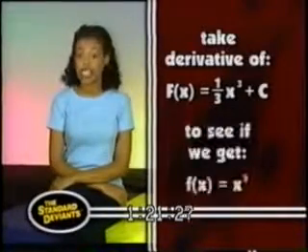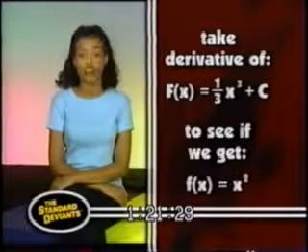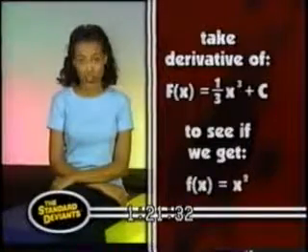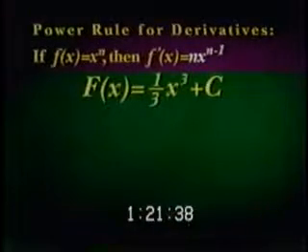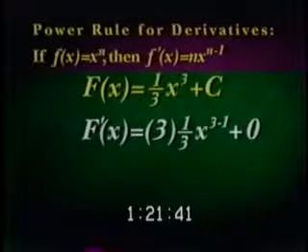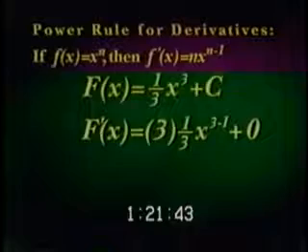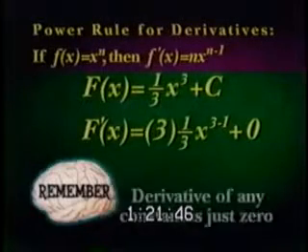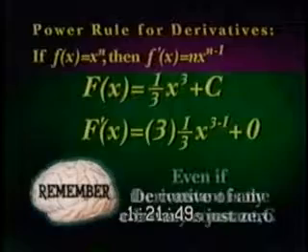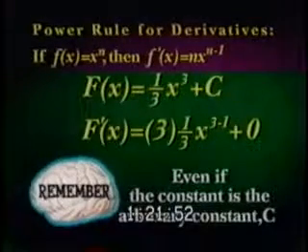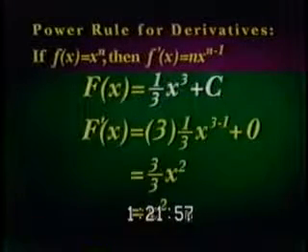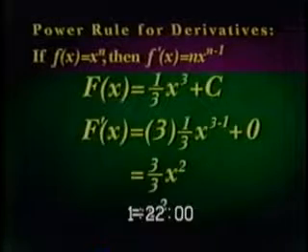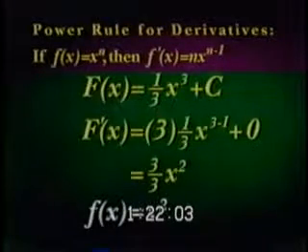Now, just to make sure, let's take the derivative of our answer to see if we get the original equation for which we're trying to find the antiderivative, which was x squared. Use the power rule for derivatives, or n times x to the n minus 1 power. This equals 3 times 1/3 times x to the 3 minus 1 plus 0. Where'd we get the 0? Well, remember, the derivative of any constant is just 0, even if the constant is an arbitrary constant, c. This simplifies to x squared, so the derivative of 1/3 x cubed plus a constant is x squared, which is our original equation. Isn't it neat how that works out?